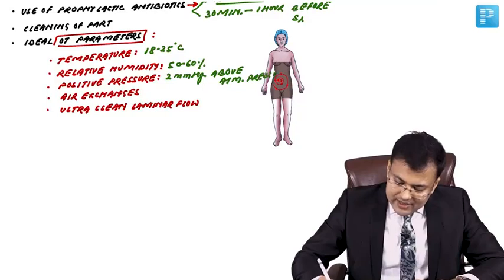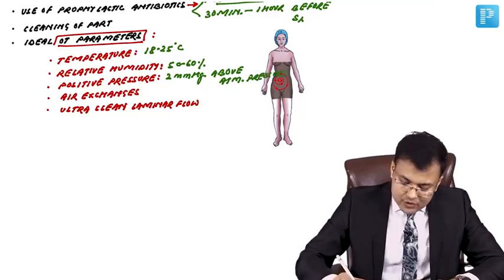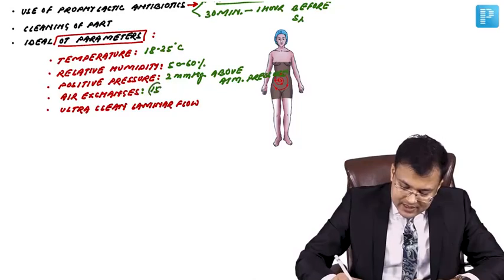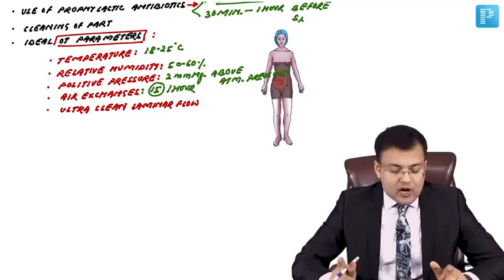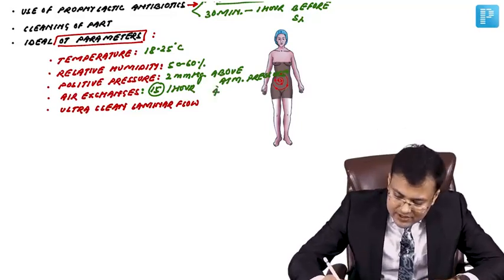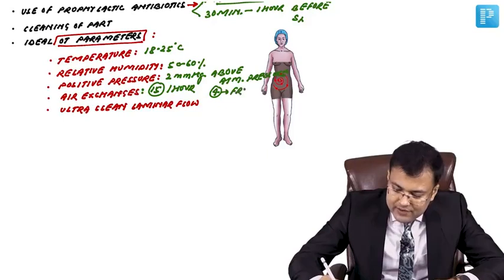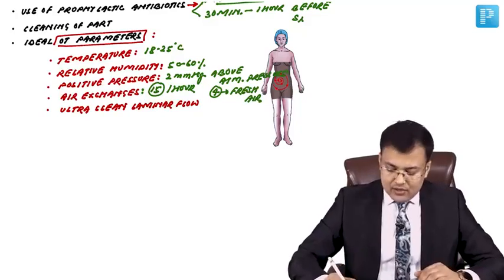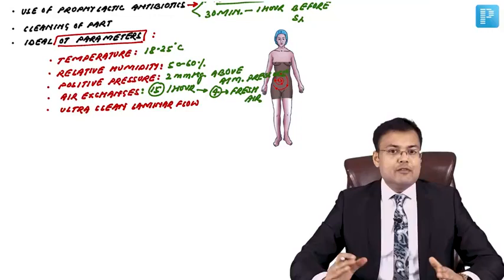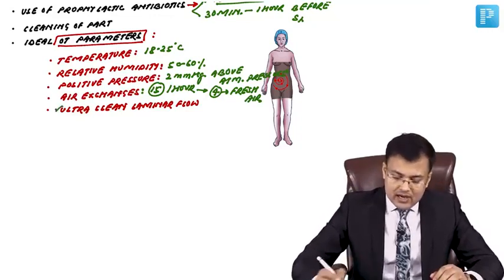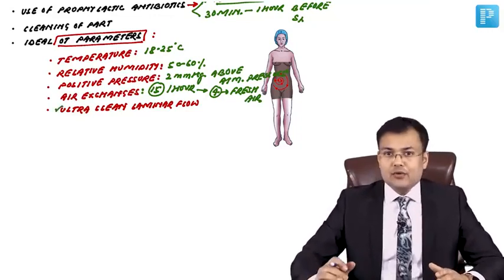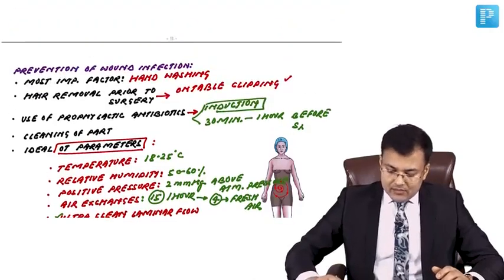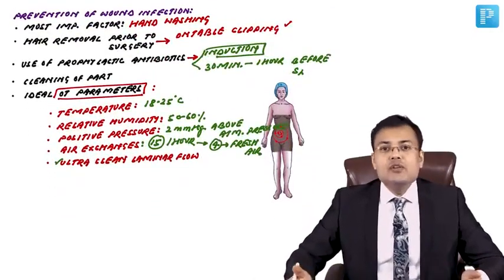How many air exchanges should there be? At least 15 air exchanges per hour, and at least 4 of them should be fresh air. So per hour, at least 15 air exchanges, and out of that 15, 4 should be fresh air. We have to maintain ultra clean laminar flow in the OT. So these are the methods by which we prevent wound infection.